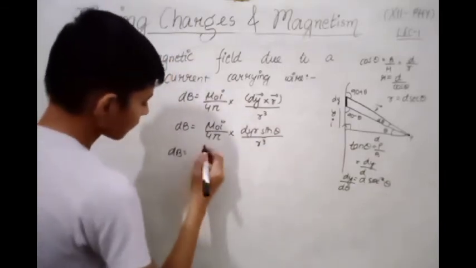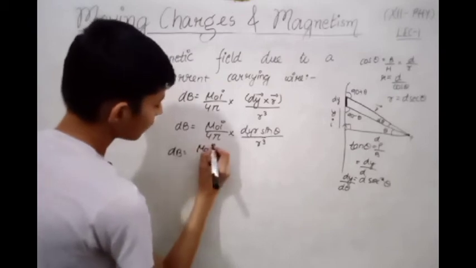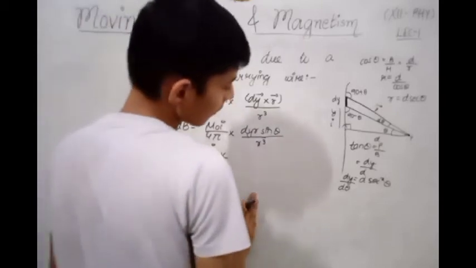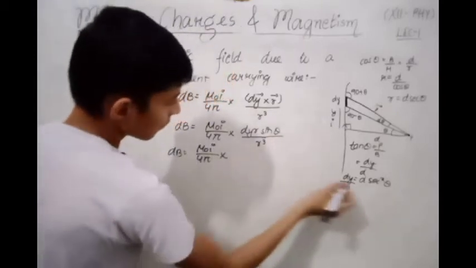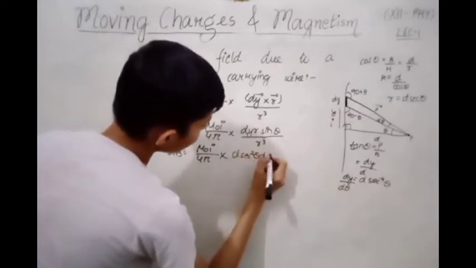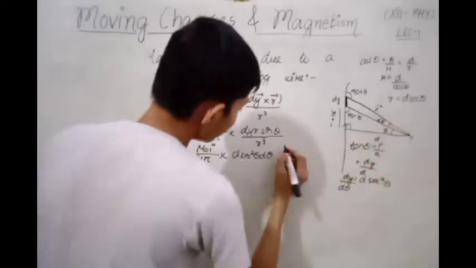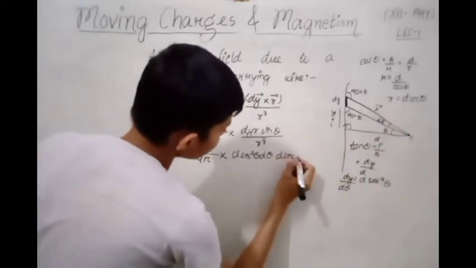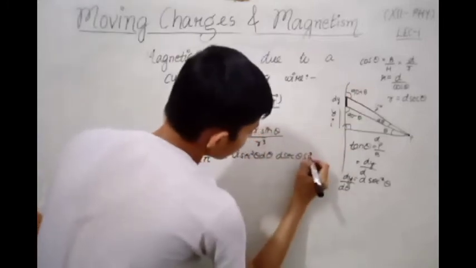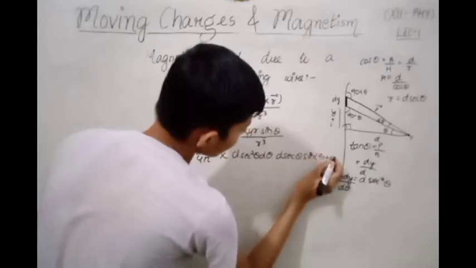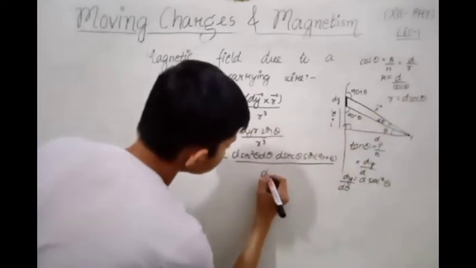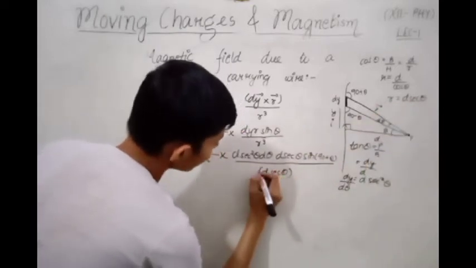And coming on this expression, dB equals mu naught I divided by 4 pi into dy. We can simply substitute dy from here, d sec square theta d theta, and r from here, d sec theta, and here the angle will be 90 plus theta, so sin of 90 plus theta, and r equals d sec theta whole cube.